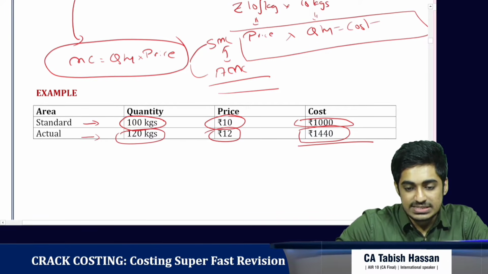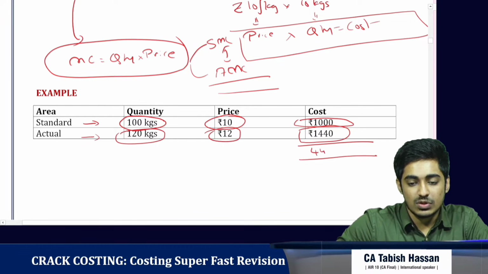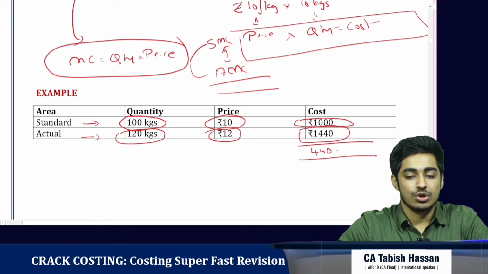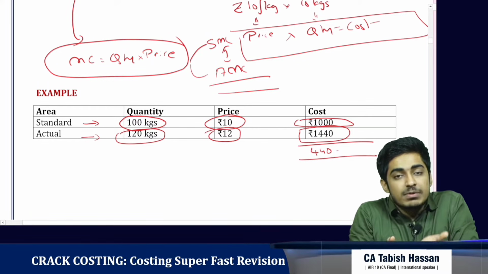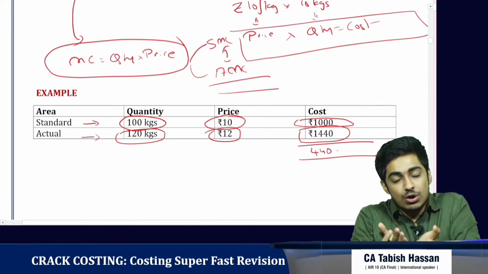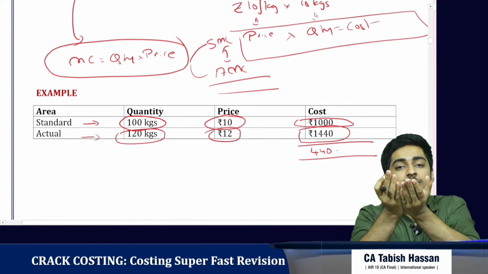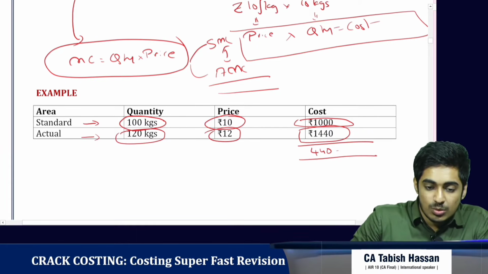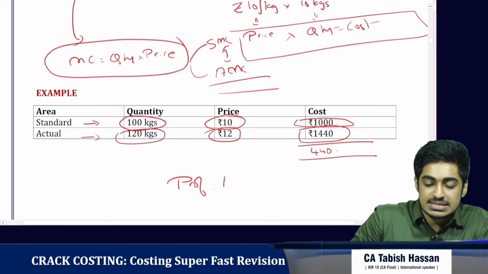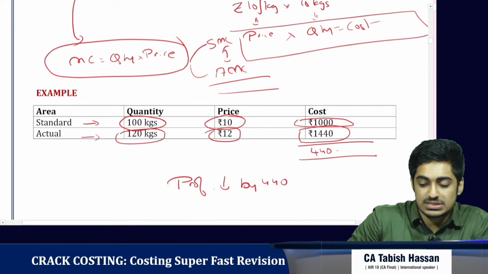So what is the difference? 440 rupees. So what has happened here? The actual cost has gone up by 440 rupees. So if the cost has gone up, then what happens to the profit? Cost has increased, then profit would decrease. That means profit has decreased by 440 rupees. Clear?